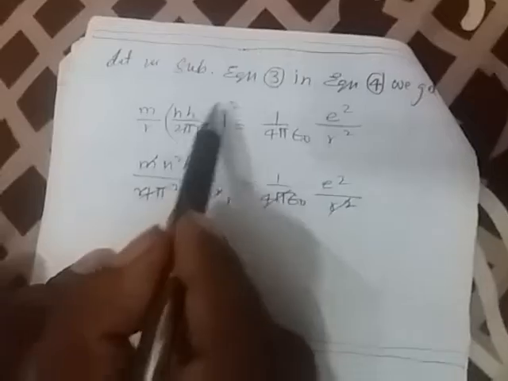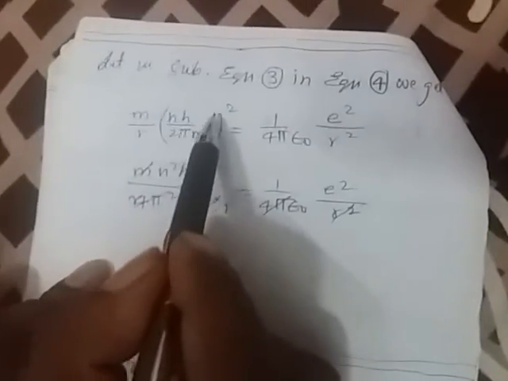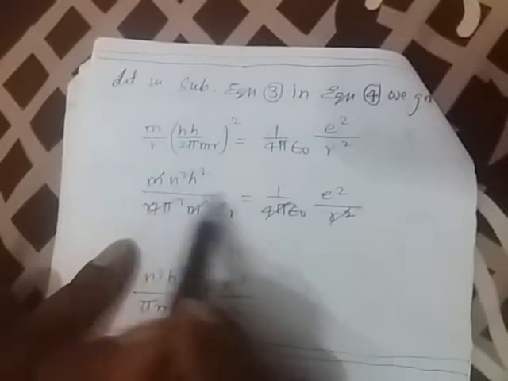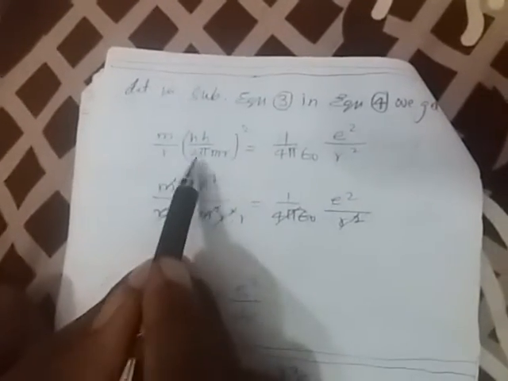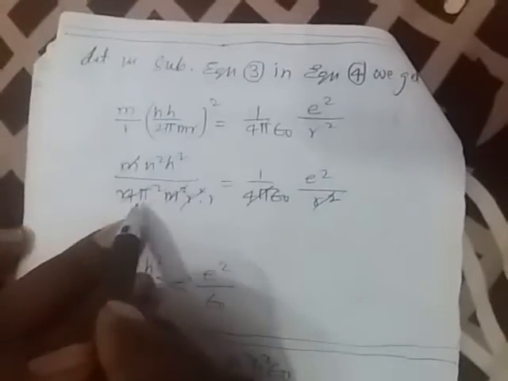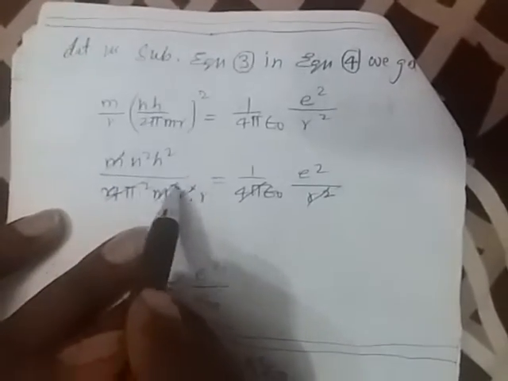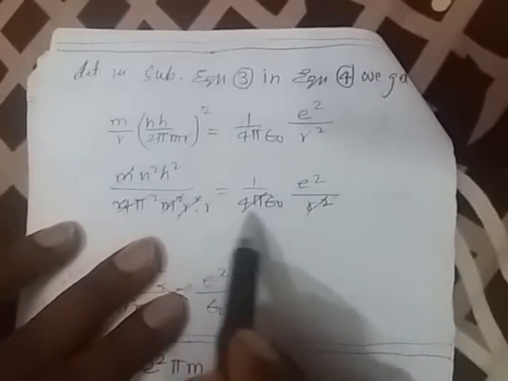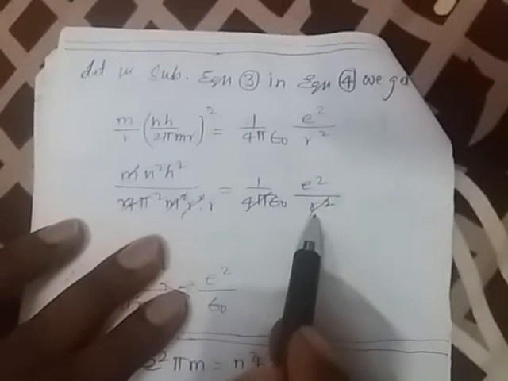Squaring the bracket, we get m n square h square by 4 pi square m square r square, equal to 1 by 4 pi epsilon naught e square by r square.